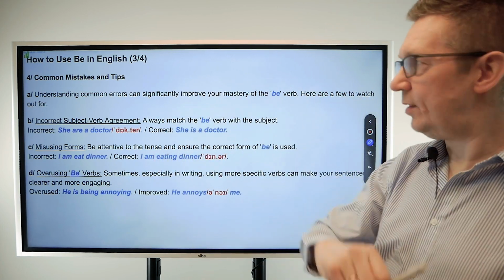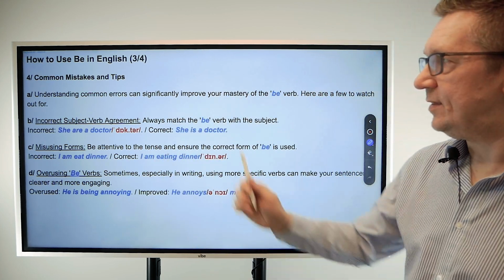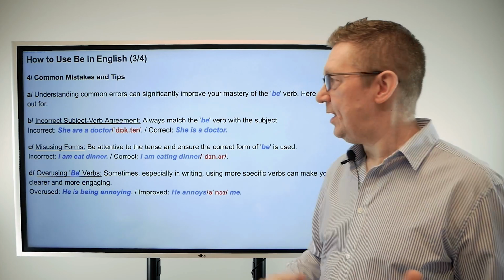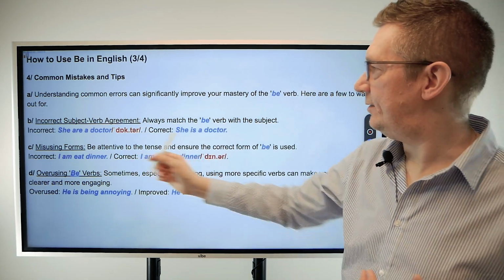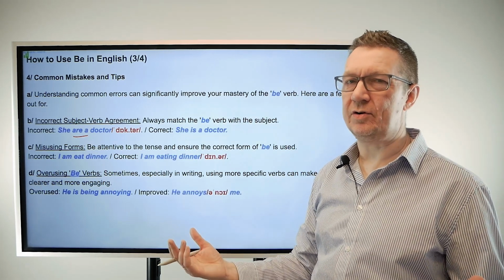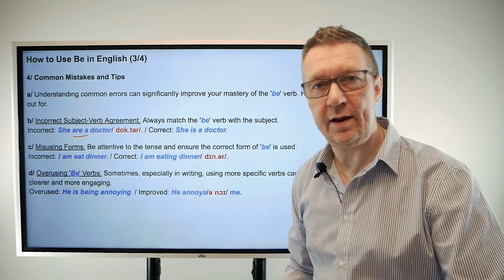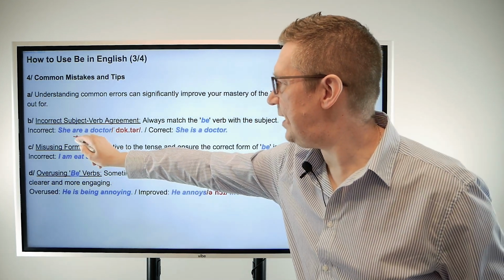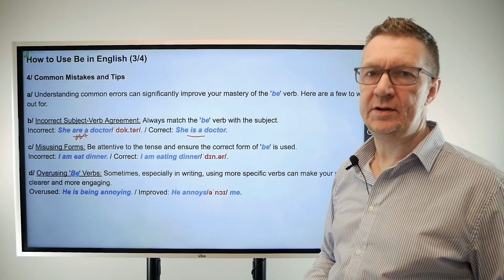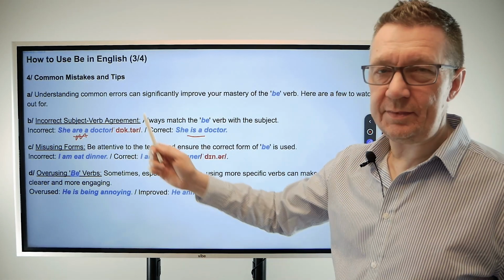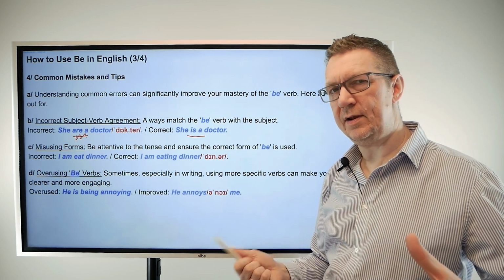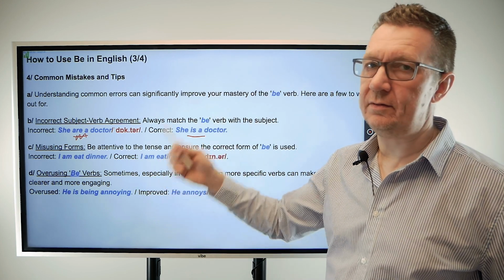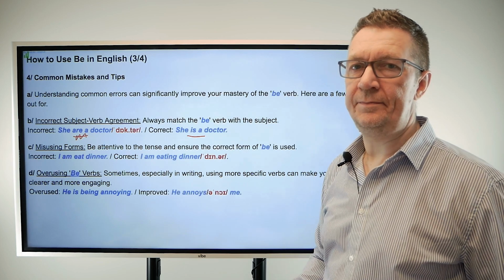So, one of the main things that happen is actually that there's an incorrect subject-verb agreement. So, for example, instead of saying she is a doctor, here we have she are a doctor. Well, it's not correct because it should be they are, or we are doctors, for example. It just doesn't work at all. So what should it be here? Yes, it should be she is a doctor. She is a doctor, okay? This is something that happens quite a lot. Maybe not always with European speakers or European language speakers because we have similar structures, but it does happen, and it's a mistake that people often make.